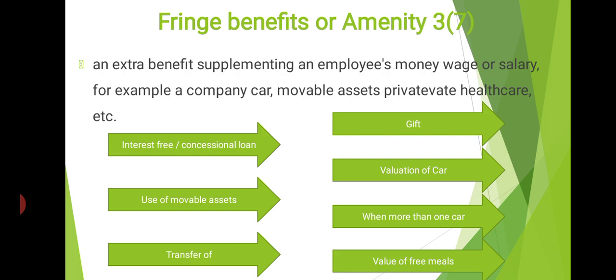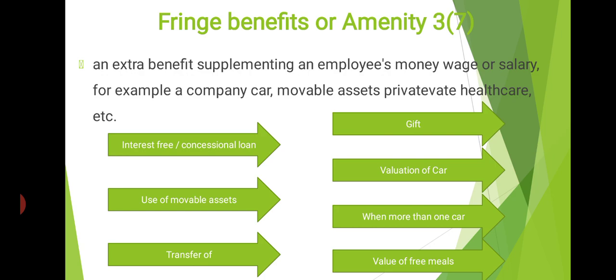Then next, the gift given by the employer. The next, valuation of a car provided by the employer. The next, more than one car. Then valuation of free meals. So these are all the calculations that we have to discuss in today's lesson. First one, that is interest free or concessional loan.